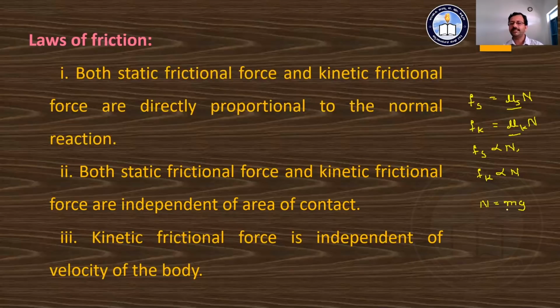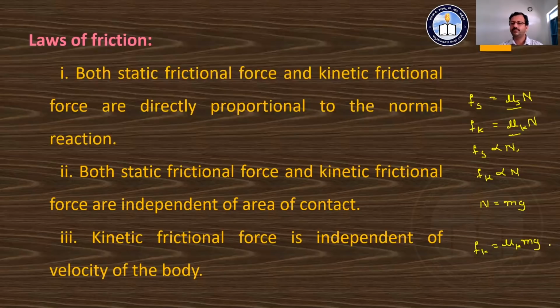Anyway, it is acceleration due to gravity, and hence we can say Fk is equal to mu k into mass into acceleration due to gravity. This is the formula we are going to see here, that is independent of the velocity with which it is moving.